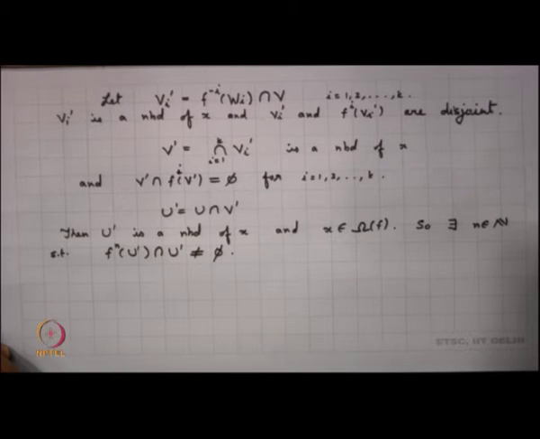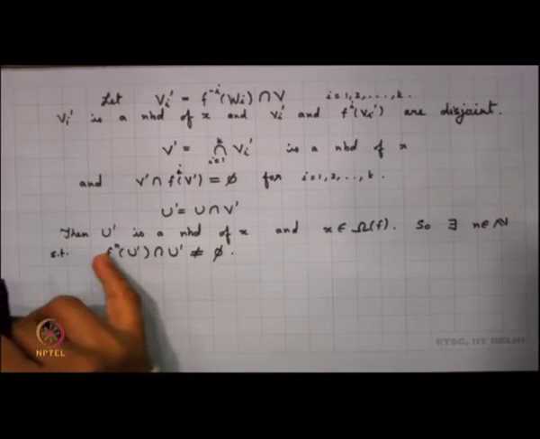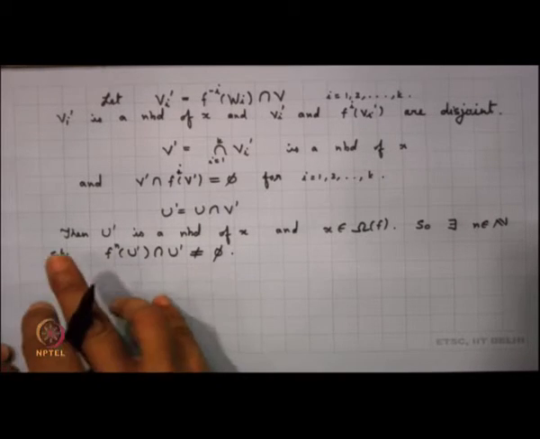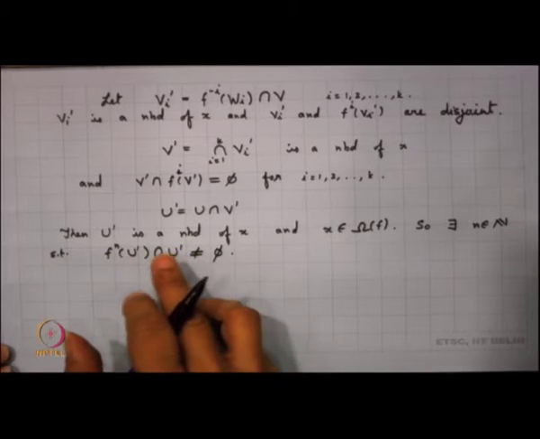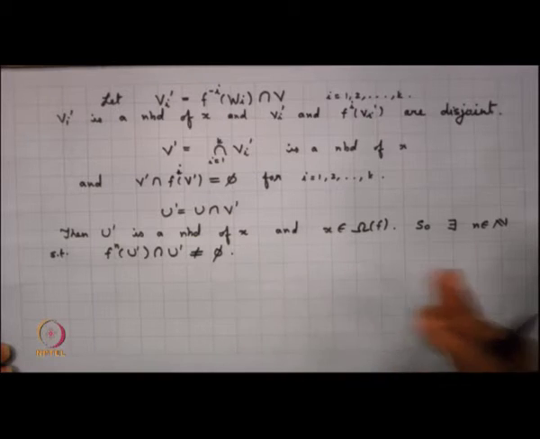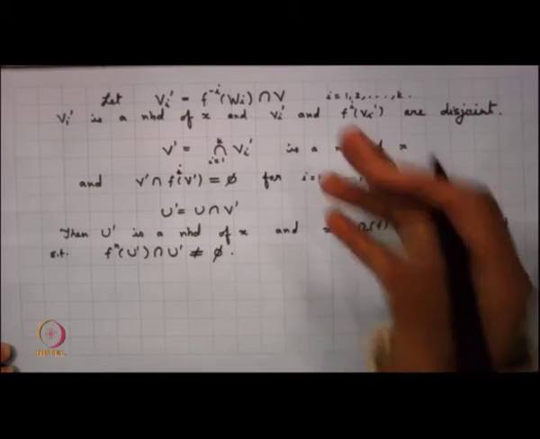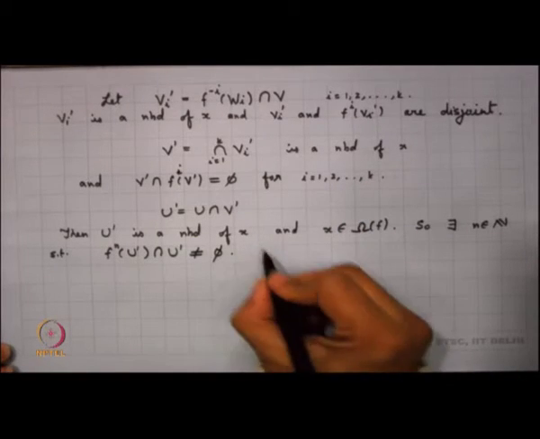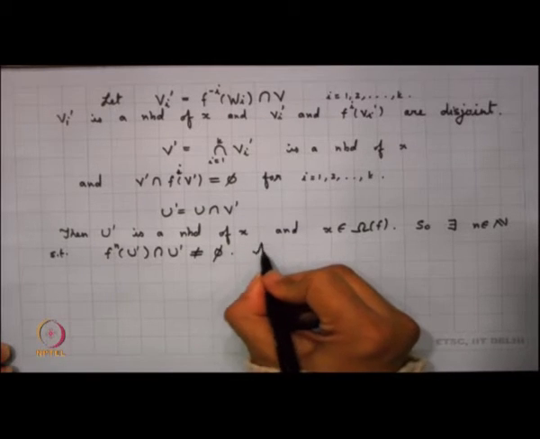But what is this n? This n cannot be 1, this n cannot be 2, this n cannot be 3, right. This n cannot be k because of the construction of u prime, and so my n has to be greater than k.